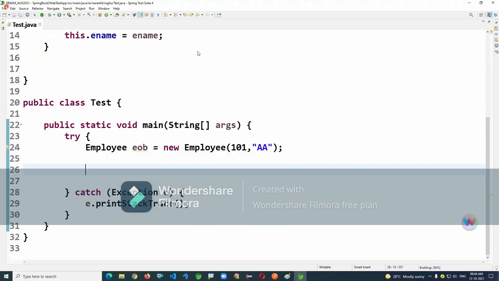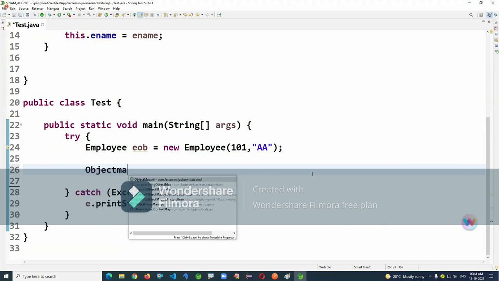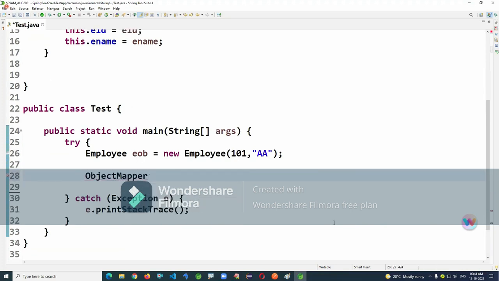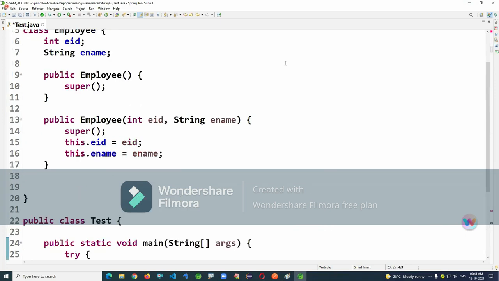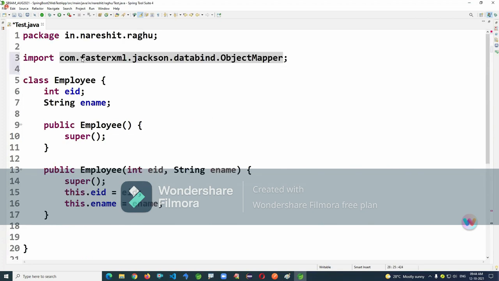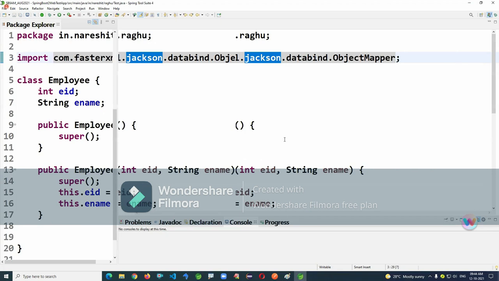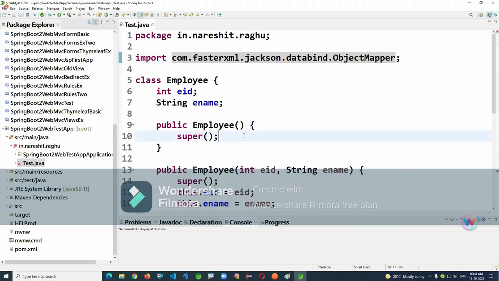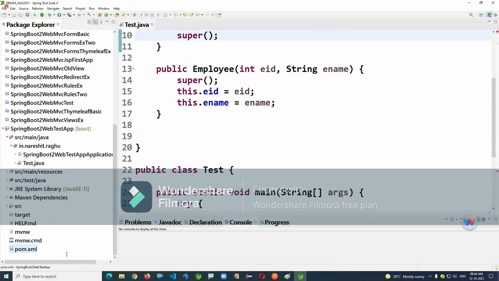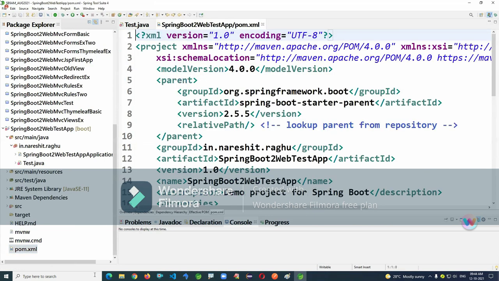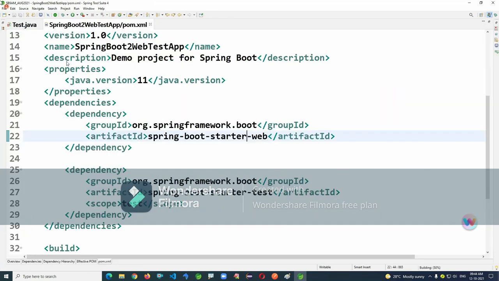Look, there is a class name given, ObjectMapper. This is not given by Spring Boot. This is given by the FasterXML company. It's a Jackson API name. This dependency comes by default when you add the web dependency. If you see the dependency hierarchy, when you add the web dependency, the starter will come, and when you add the starter, the boot core context will come.